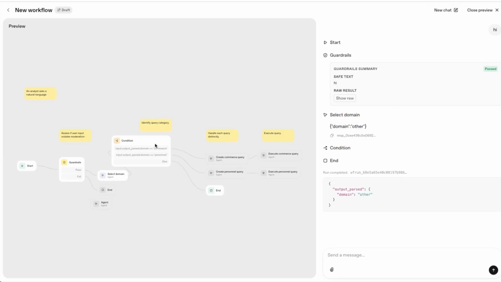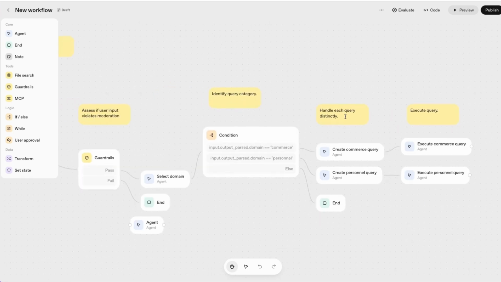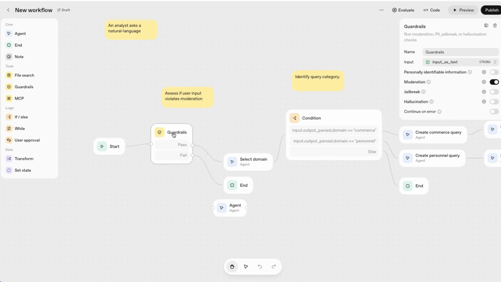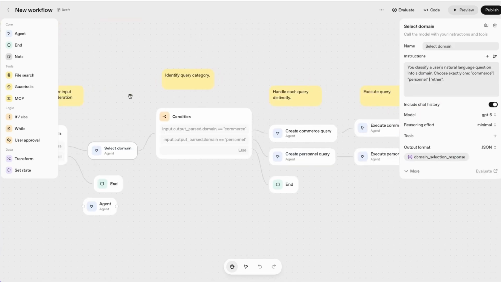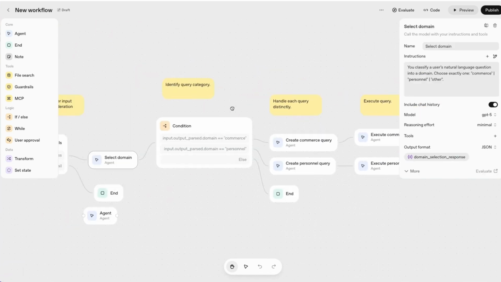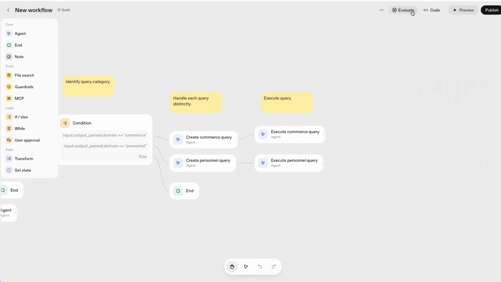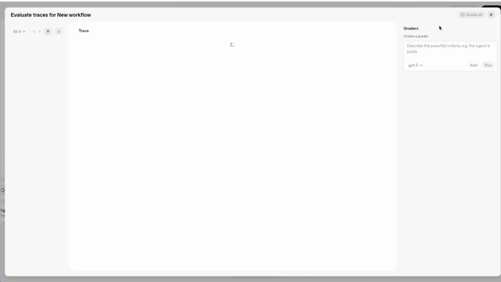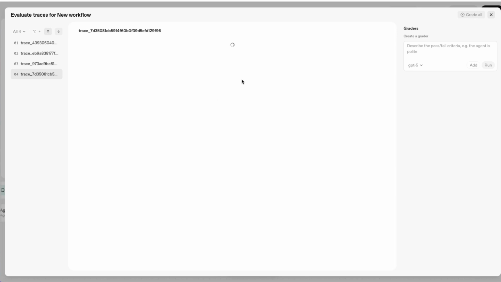So this makes it super easy to understand how the workflow is built, how it runs, and we can add guardrails, we can add the conditions and some agents across all of this workflow. So in production, you have a better idea what exactly is happening from here. Now, another cool thing is that you can also evaluate any of these agents. So if you were to make changes, you can see what were the traces for the agents, and all of that is available within this nice interface.